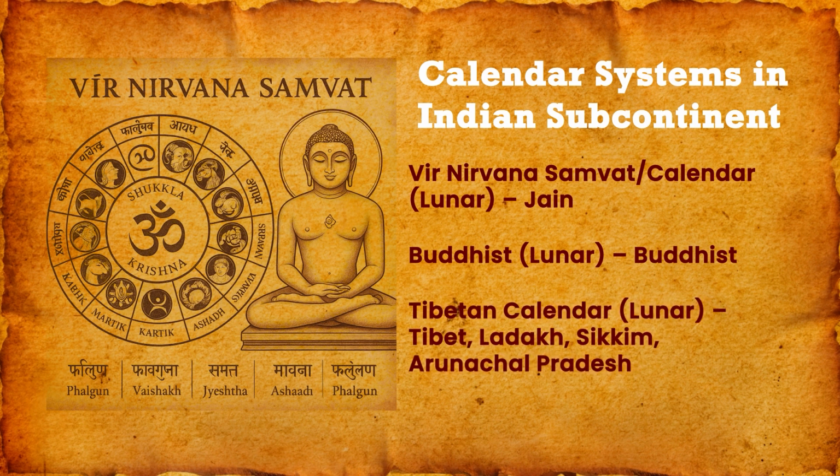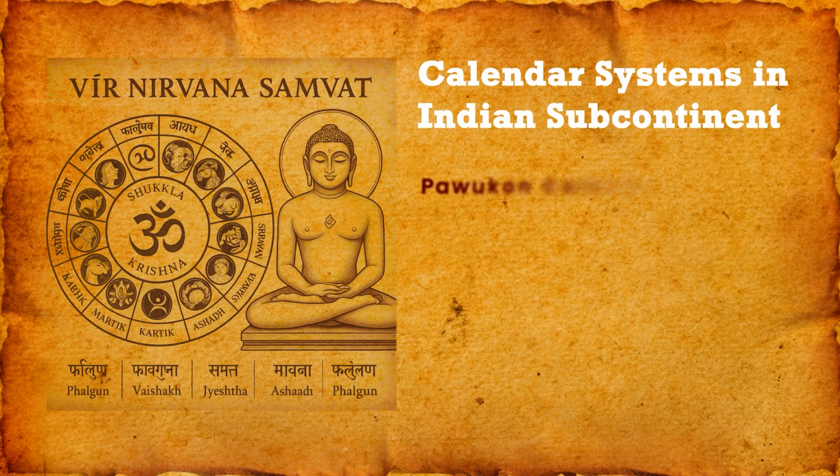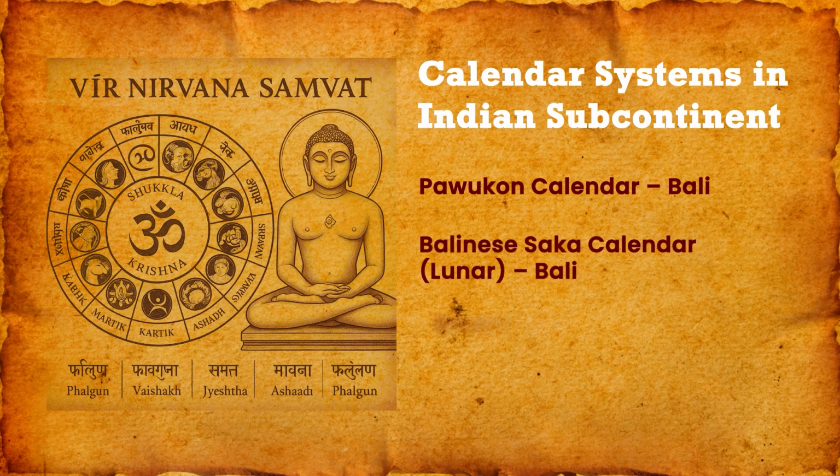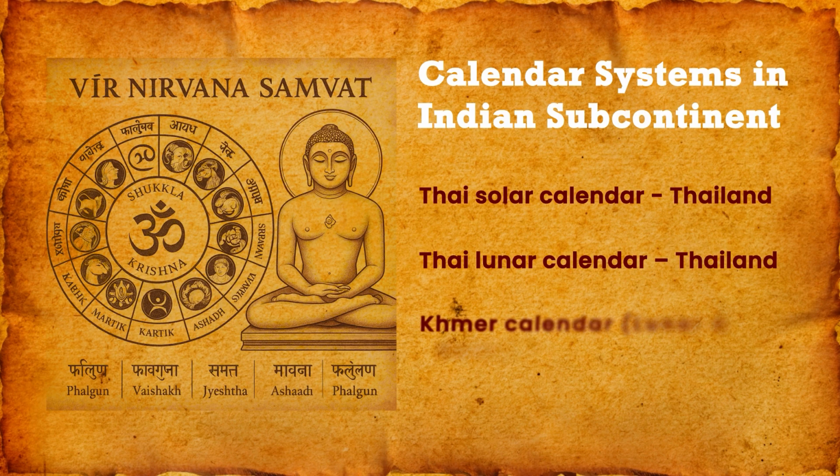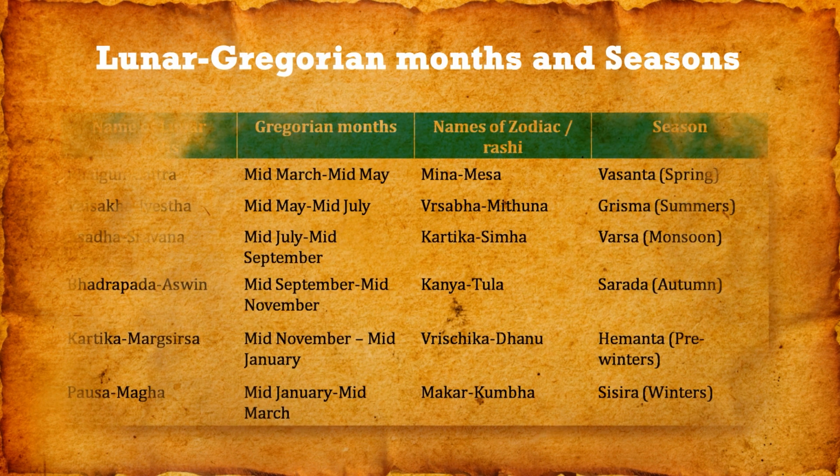Then the Tibetan calendar is there in Tibet, Ladakh, Sikkim, Arunachal Pradesh, etc. Pavukon calendar in Bali. Balinese Shaka calendar again in Bali. Chula Sakarat, this is in Myanmar. Thai solar calendar in Thailand. Thai lunar calendar again in Thailand. Khmer calendar in Cambodia.